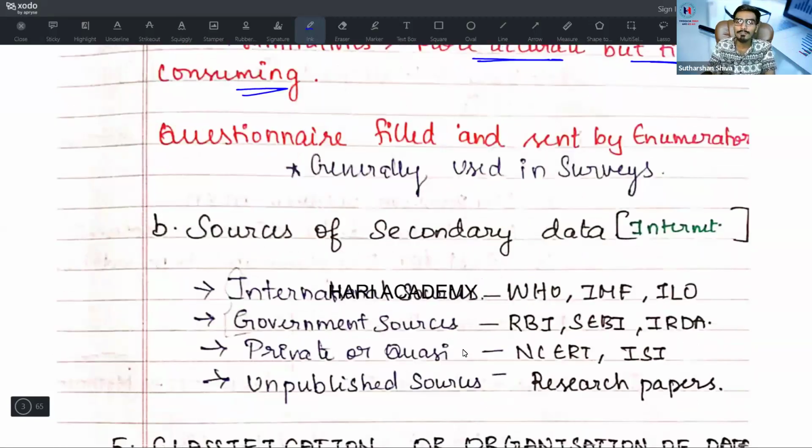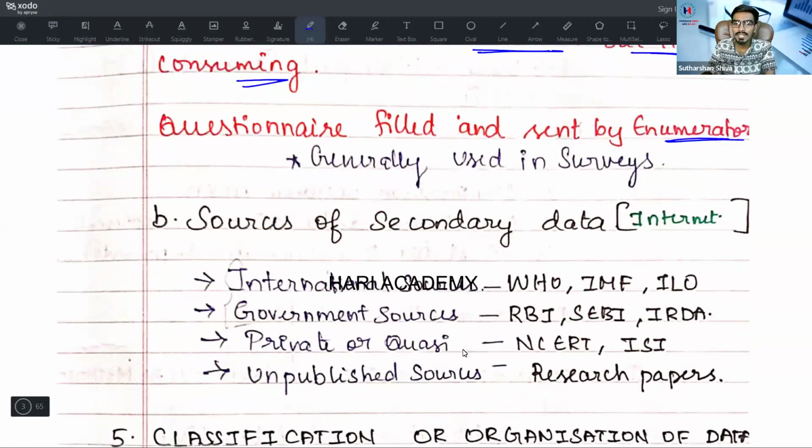Next one, questionnaire filled and sent by enumerators. Generally, it is used by surveys. This was the primary data.